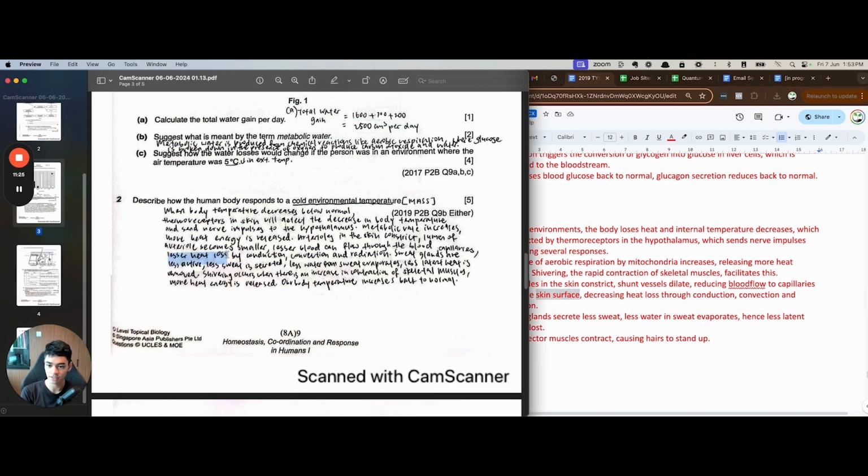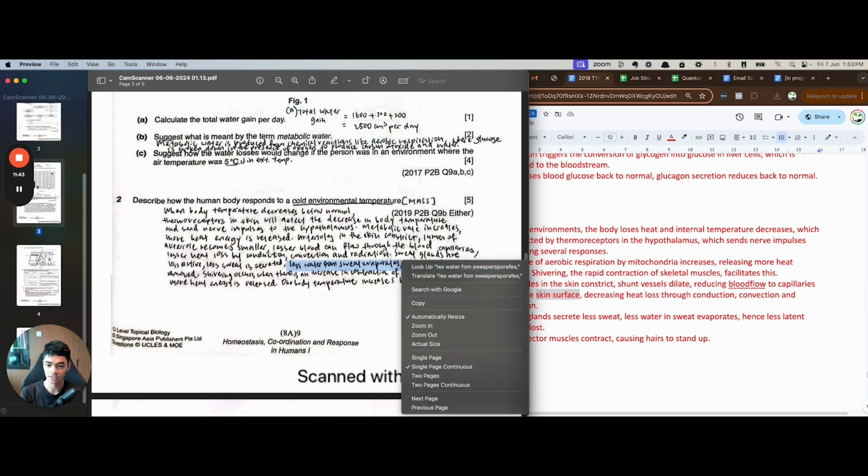Okay, then lesser heat loss by conduction, convection, radiation. Yes, this is where we put in these 3 keywords for this point, not the sweat glands point. So sweat glands are less active, correct? Less sweat secreted to the skin surface. Yeah, that's good. Less water from sweat evaporates. Less latent heat is lost.